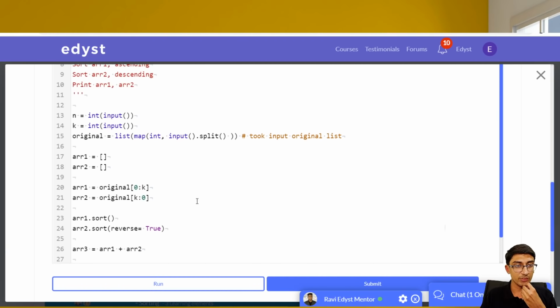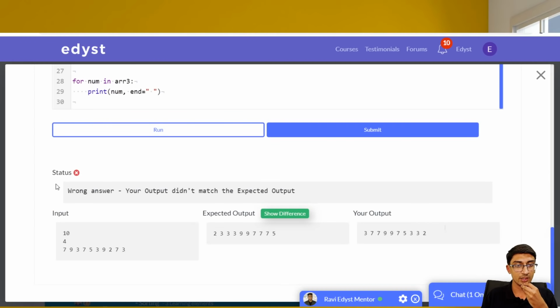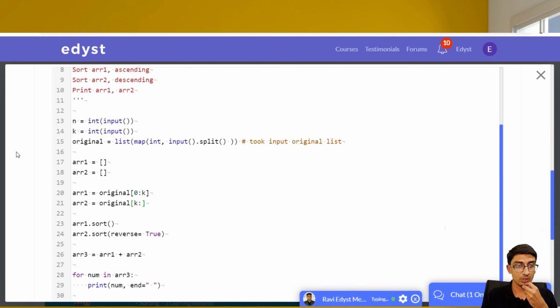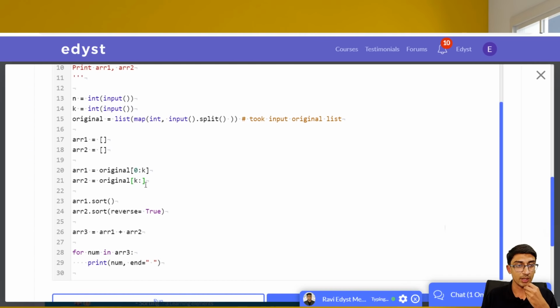Okay, so if that is the case, let me extract from this original the first k elements and then after that the remaining k elements, right? So let me do that and run it. Okay, we are still getting some issue, and what is that issue? Let us see. Okay, 0 to k, and array 2 is original, array 1 dot sort.